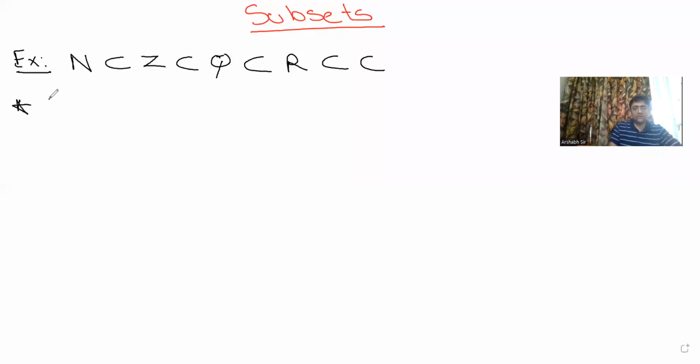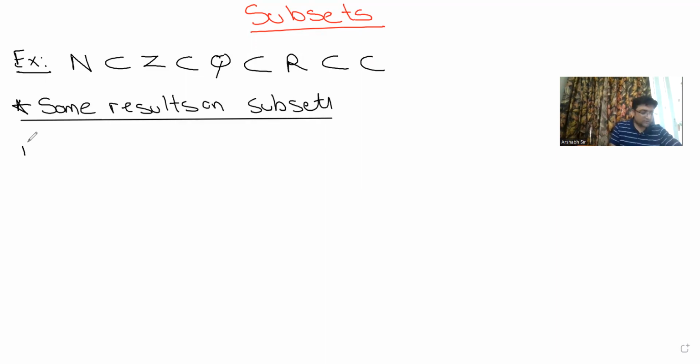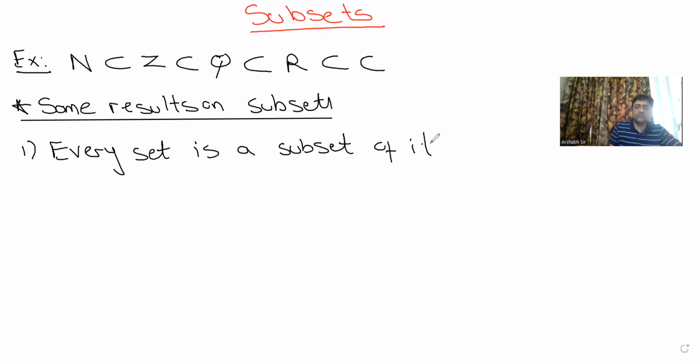Now guys, we're going to learn today some results on subsets. Okay? Now we're going to discuss each of these results one by one. My first question to you is, can I say that every set is a subset of itself? How many of you agree with this? Yes, sir. Fantastic. And what is this particular kind of set called? Improper subset.